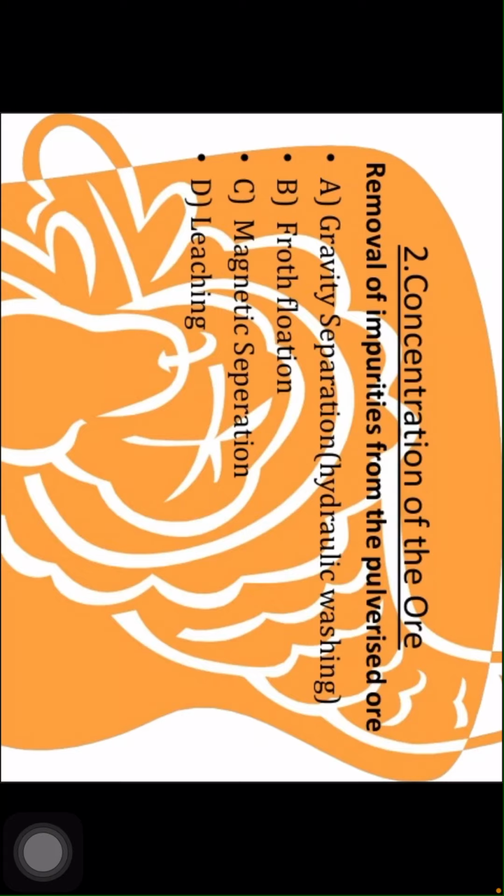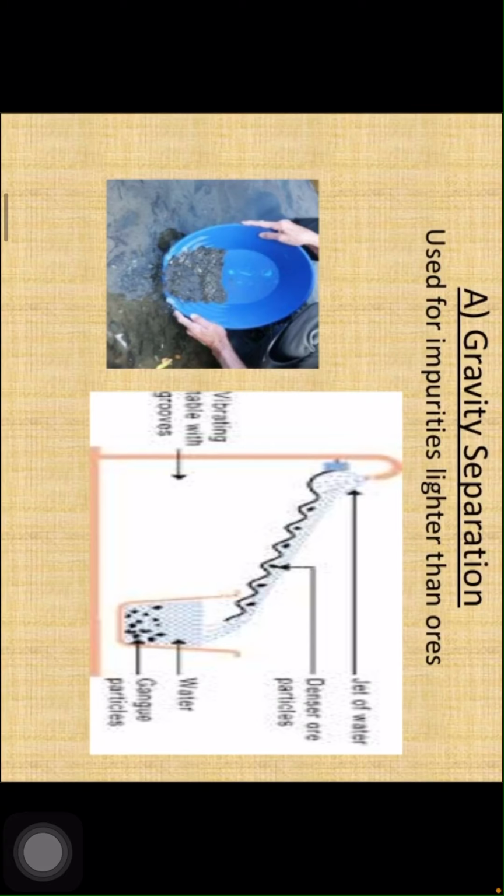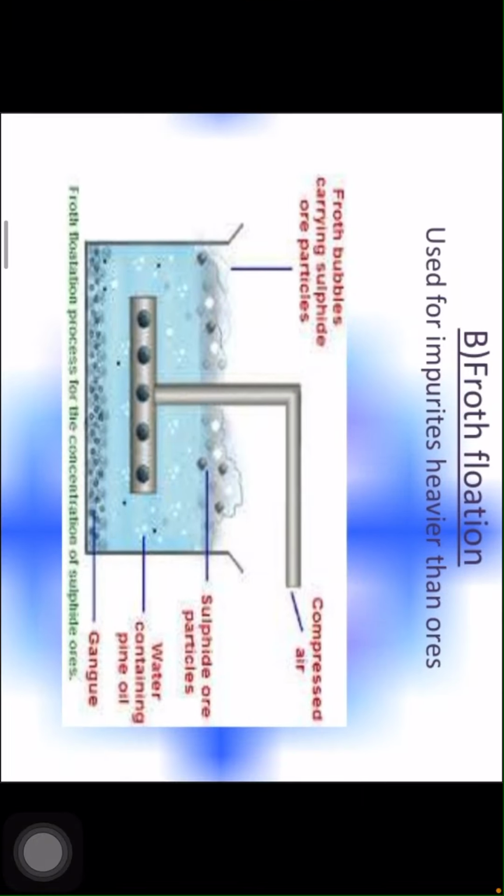There are several types: gravity separation, hydraulic washing, froth flotation, magnetic separation, and leaching. Now, gravity separation. Children, observe here. This is usually used when the impurities are lighter than the ore. Froth flotation is usually used when the impurities are heavier than the ore.